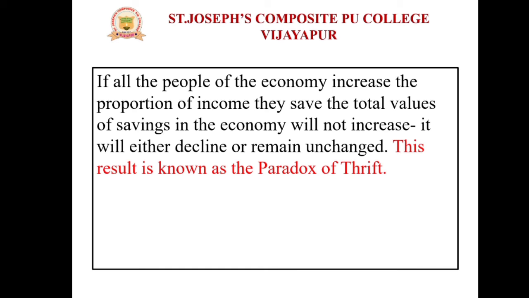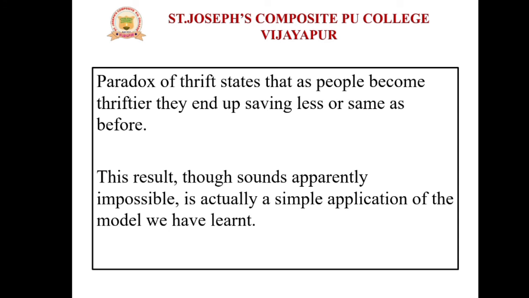So this is called the paradox of thrift. The paradox of thrift states that as people become thriftier, they end up saving less or the same as before. This result, though it sounds apparently impossible, is actually a simple application of the model we have learnt.